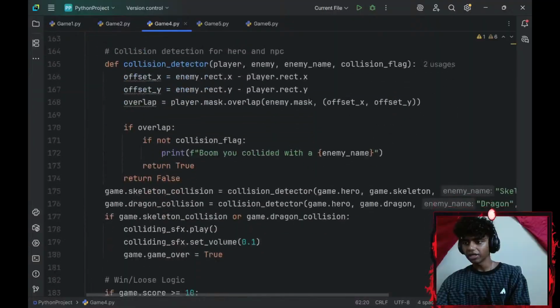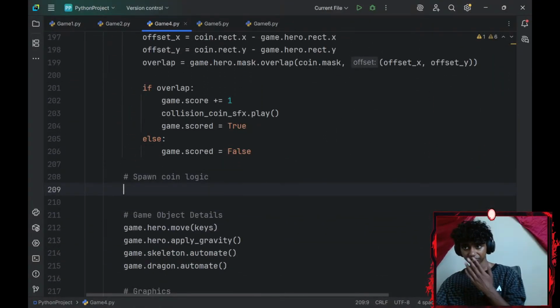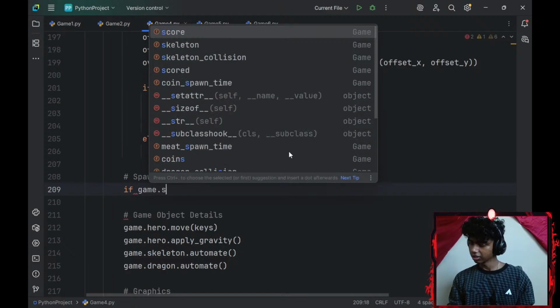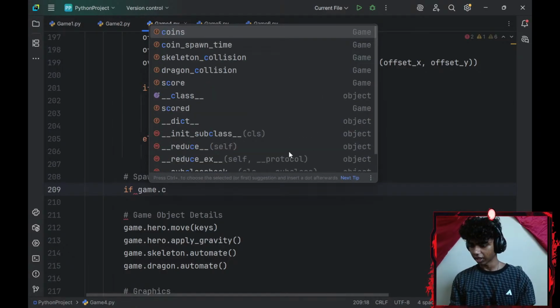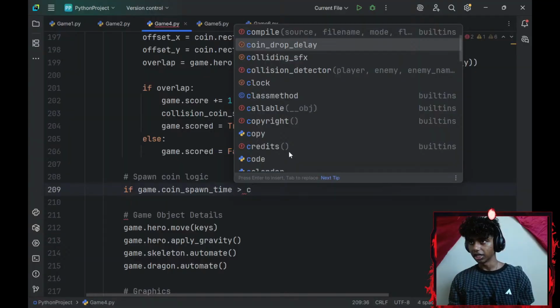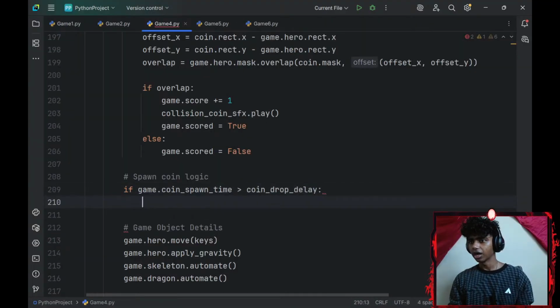Alright, and then let me go ahead and add that here. So I'll add an if statement. If my game.coin_spawn_time is greater than my coin_drop_delay, it's the same thing, I will do something.